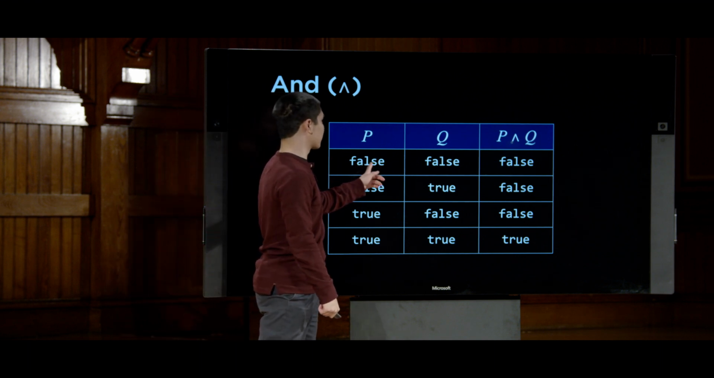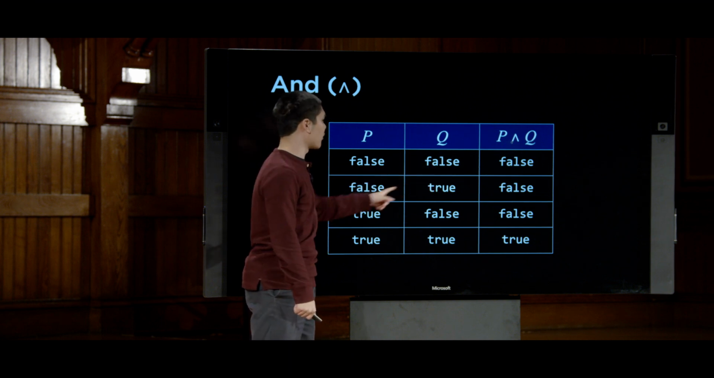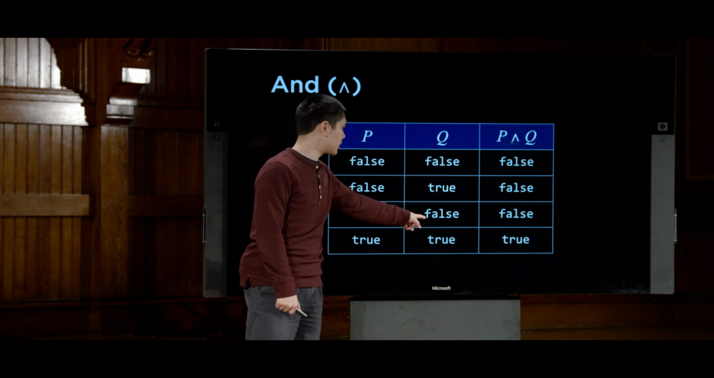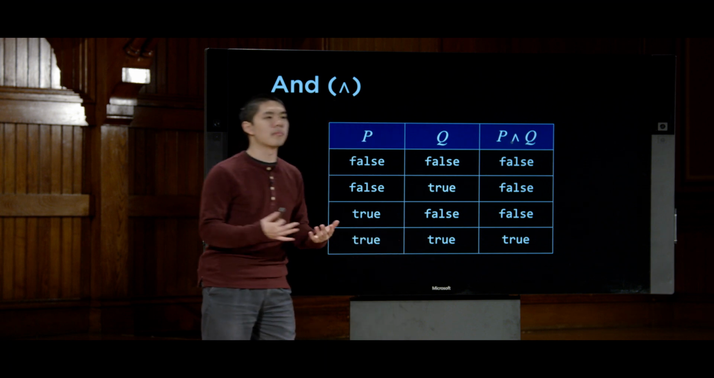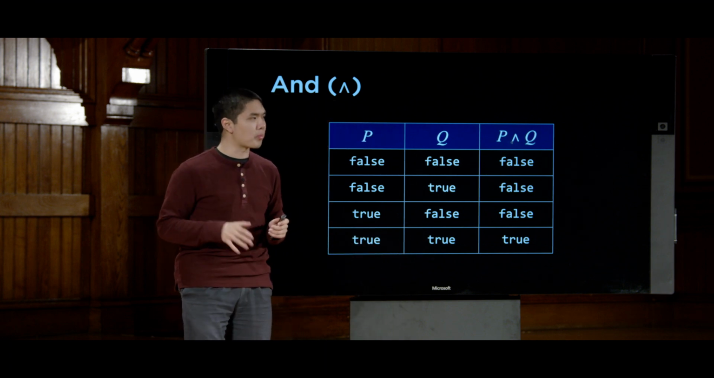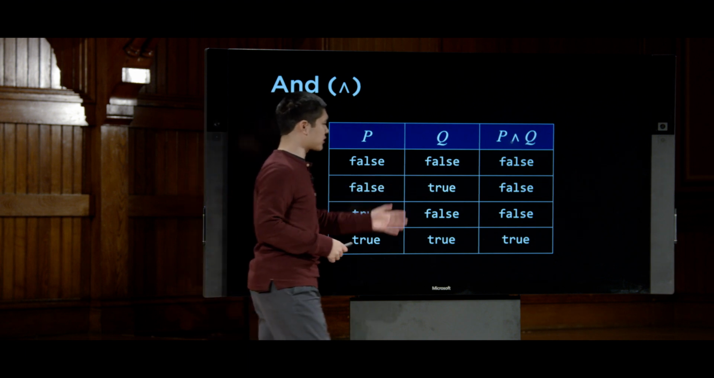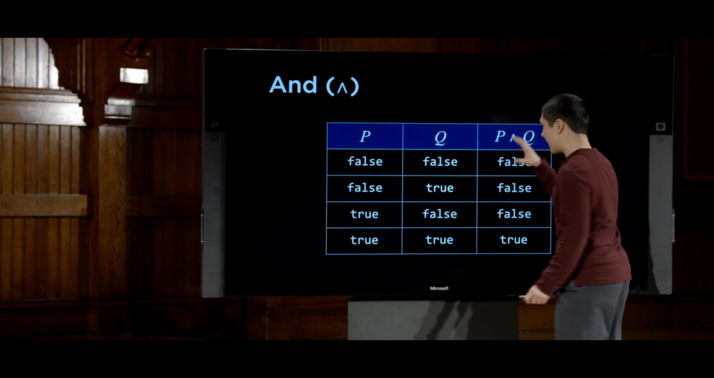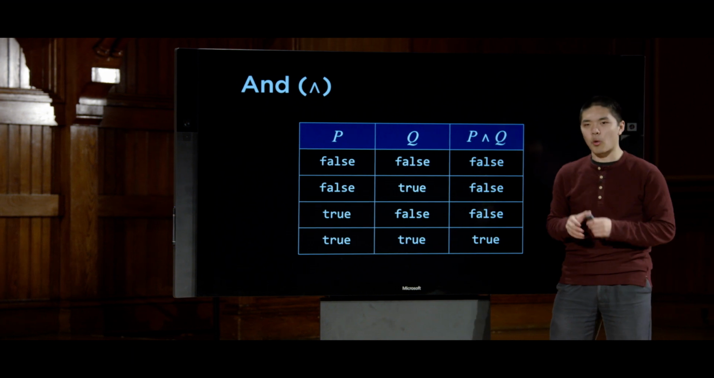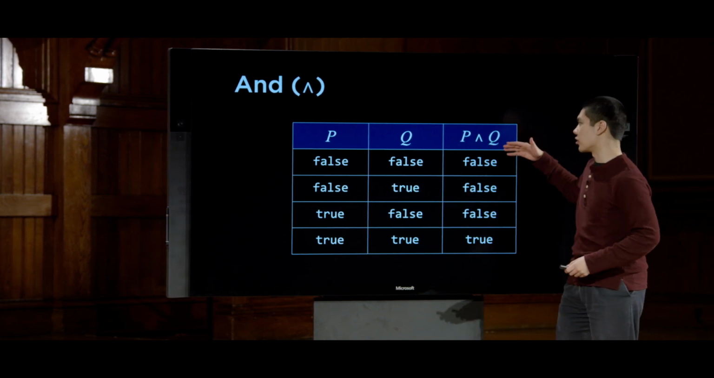So we have P is false and Q is false. We have P is false and Q is true. P is true and Q is false. And then P and Q both are true. And those are the only 4 possibilities for what P and Q could mean. And in each of those situations, this third column here, P and Q, is telling us a little bit about what it actually means for P and Q to be true.